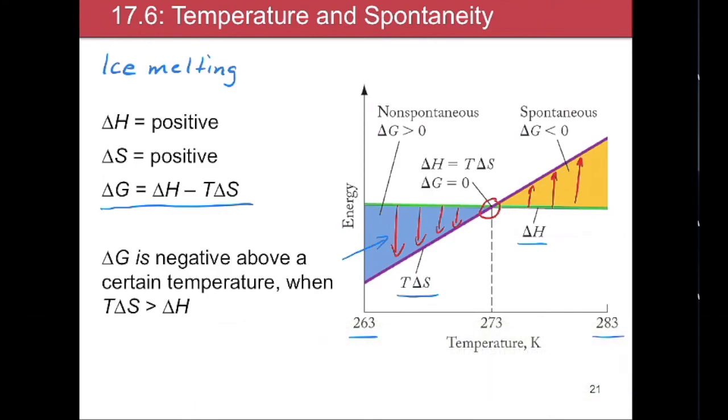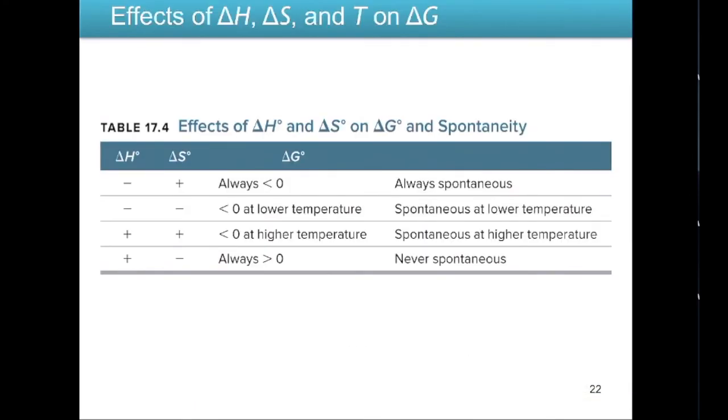This chart here shows you the signs of delta H and delta S that would result in a reaction being spontaneous, not spontaneous, or temperature dependent. If we have delta H as negative and delta S as positive, that reaction is always going to be spontaneous because the resulting delta G will always be negative.